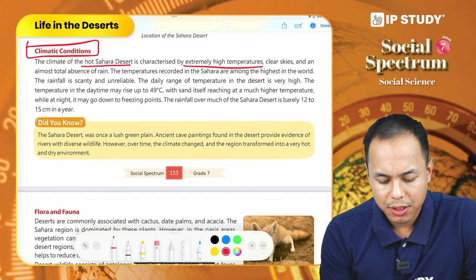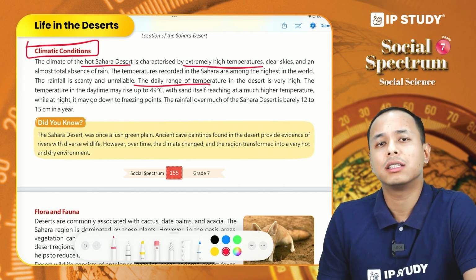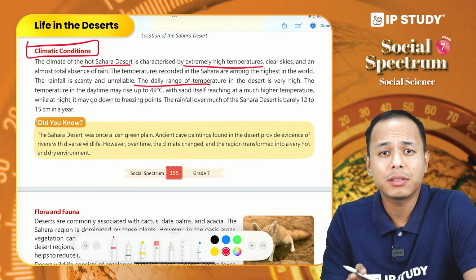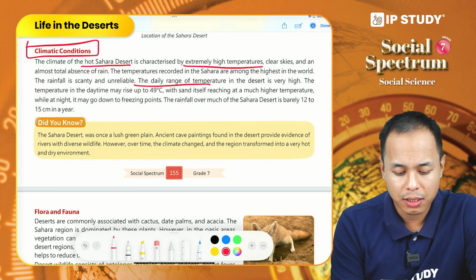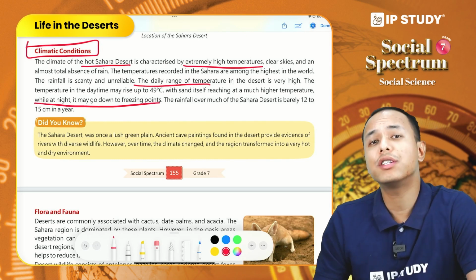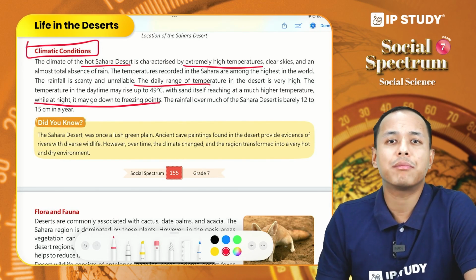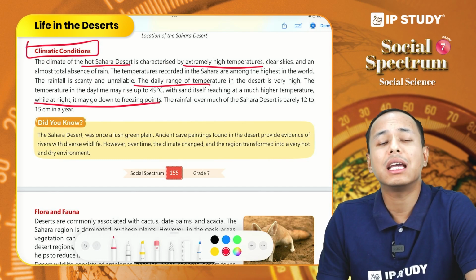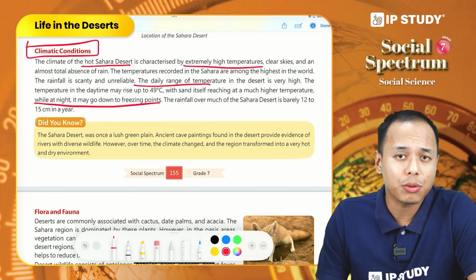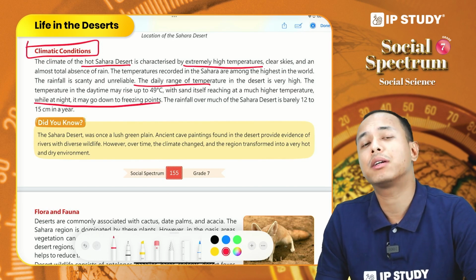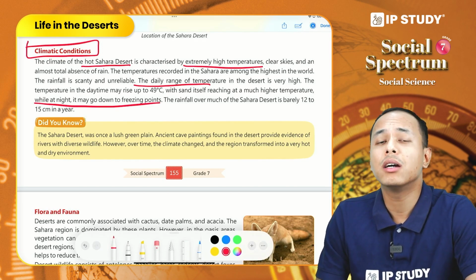Another climatic condition is the daily range of temperature is very high in Sahara Desert. During the daytime, the temperature can reach up to 49 degrees Celsius, but during the night time, the temperature may go down to the freezing point. And the reason behind this is the vast amount of sand present in the desert. Sand has the ability to absorb heat quickly, but at the same time, it loses heat quickly. So during the daytime, it becomes very hot, but during the night time, the temperature goes down.